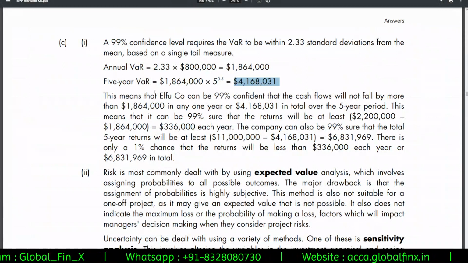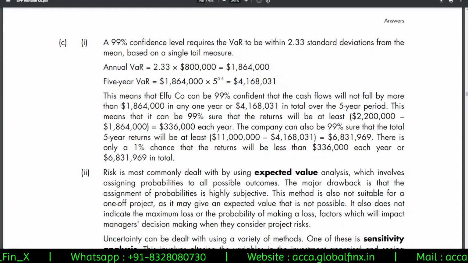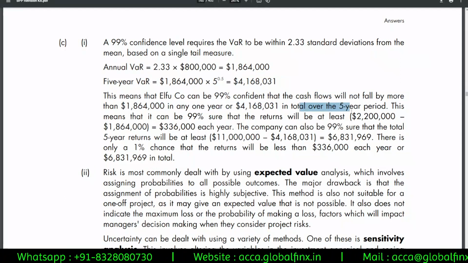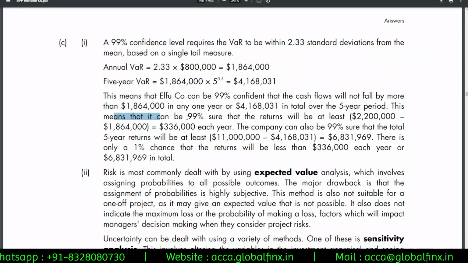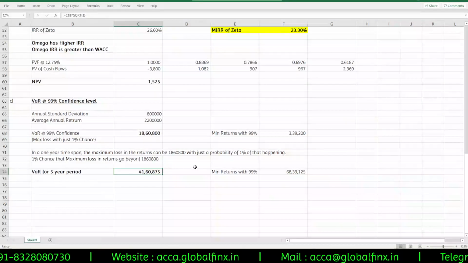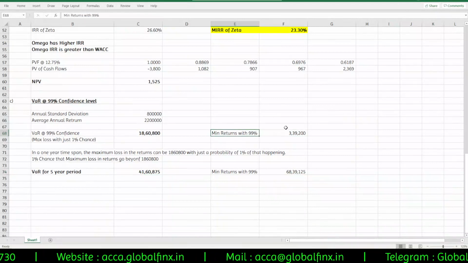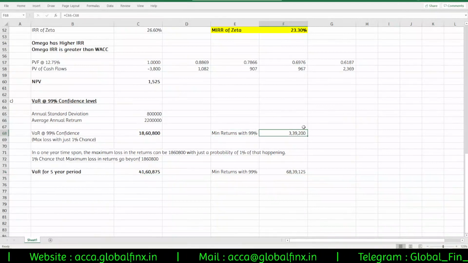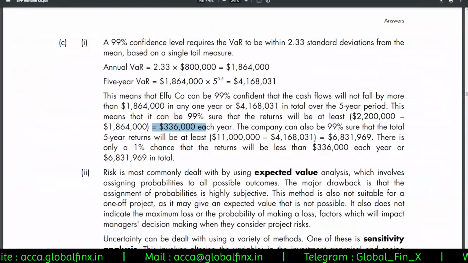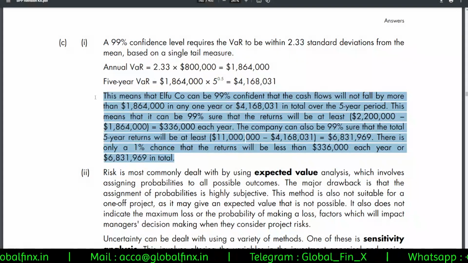4,168.031. So LFU can be 99% confident that the cash flows will not fall more than 1864 in any one year, or 4168 in total over a 5-year period. This means that it can be 99% sure that the returns will be at least 2. Sir, isn't that what we just wrote here? Minimum returns with 99% confidence, a minimum of 339,200 we will get. They got 336 because they took 2.33. This is more important, guys.